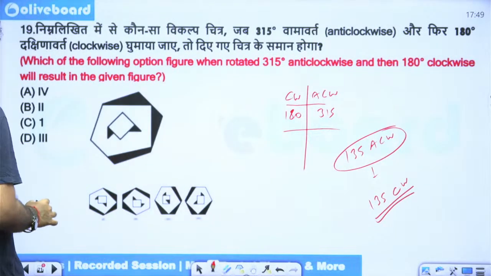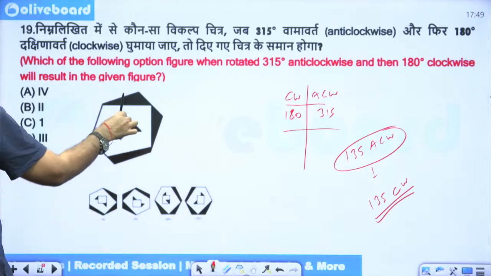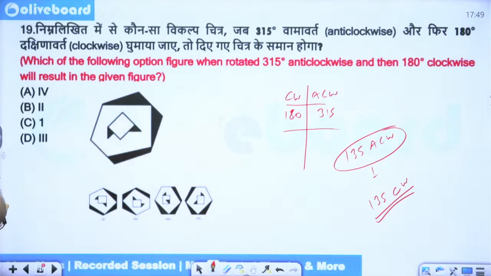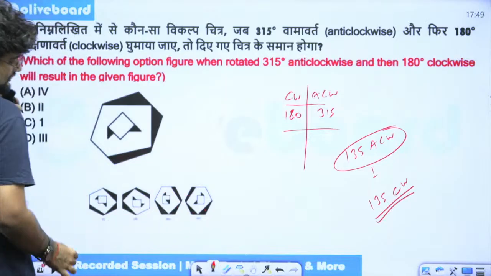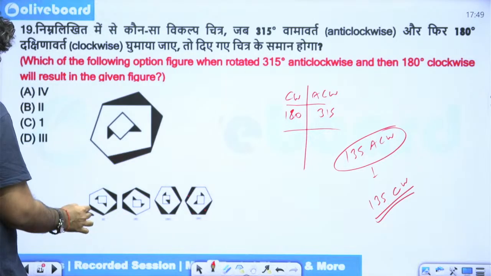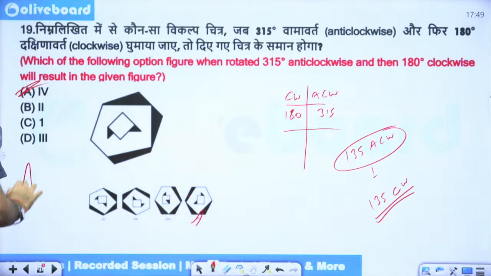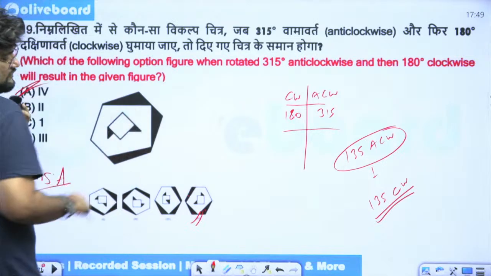Okay. So this is the axis. 135 means something of this sort. So black, black, black. It's only in option 4. Option A. Okay. So this figure when rotated 135 anti-clockwise is giving you this answer.